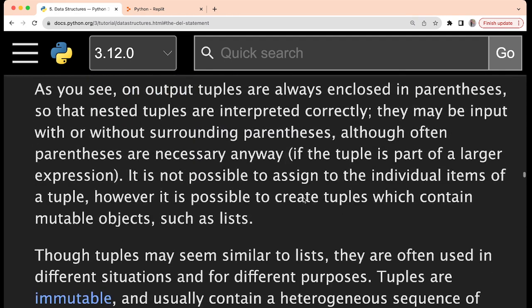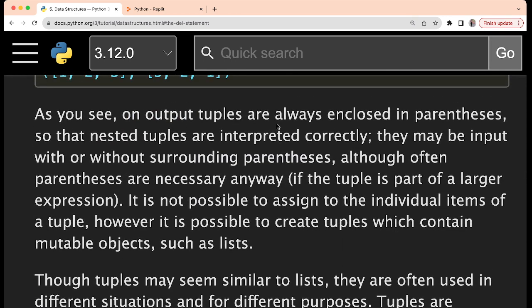Alright, now as you see, on output tuples are always enclosed in parentheses, which I said is important, so that nested tuples are interpreted correctly. Parentheses make it very clear where the nested tuple is. They may be input with or without surrounding parentheses, although often parentheses are necessary anyway.